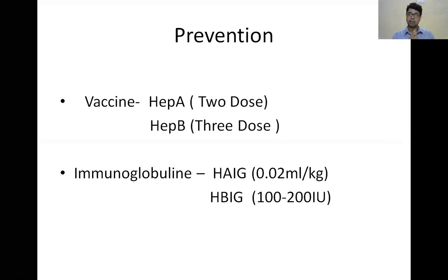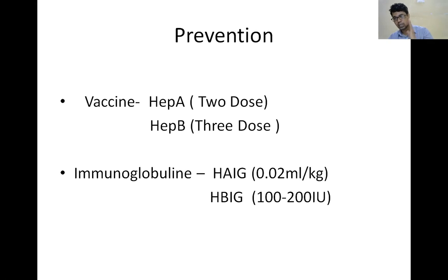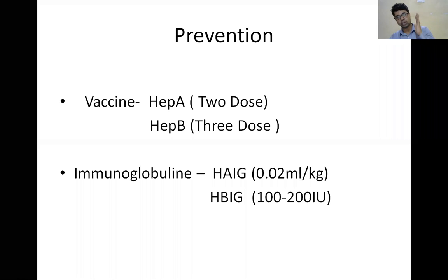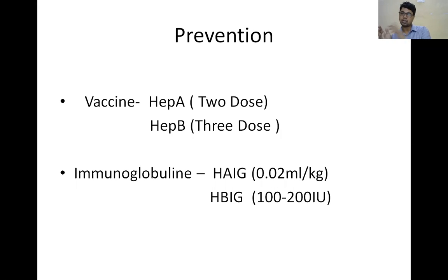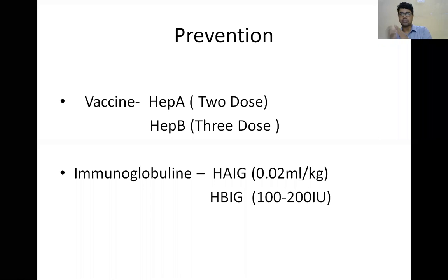Okay. So hepatitis A vaccine is 2 doses. That is an inactivated vaccine. Normally in our IP immunization, you are giving it at 1 year, then after 6 months. In older children, you give the first dose, then after 6 months of the first dose, you give the second dose. After 2 doses, your seroconversion is 95 to 100%, and it will protect for 20 to 30 years. That is hepatitis A.